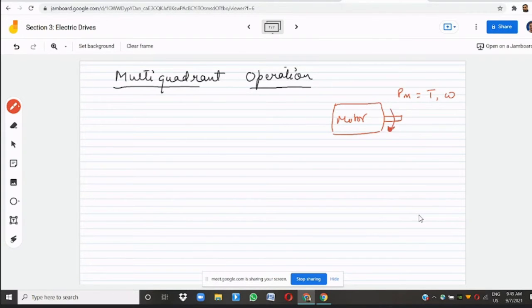Now the other thing is कि if your motor is capable of working in either direction, means if it's a reversible drive, then this torque could be in either direction. Also this speed could also be in either direction. So based on this there could be 4 quadrants of operation.